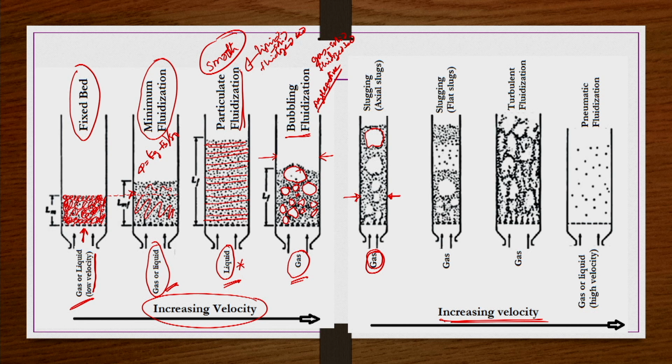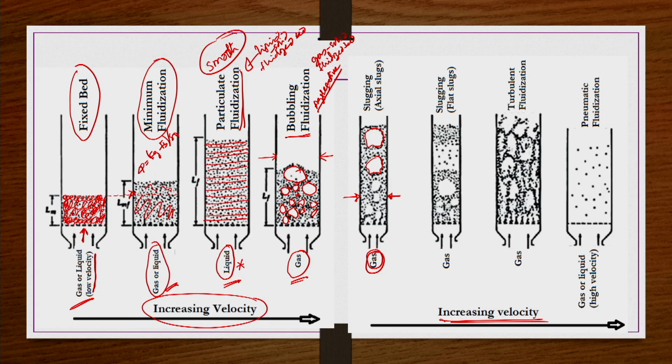These bubbles come together and form bigger slugs, and these bigger slugs become so big that they almost occupy the entire cross section of the bed column, leaving only little space for the particles, like this.